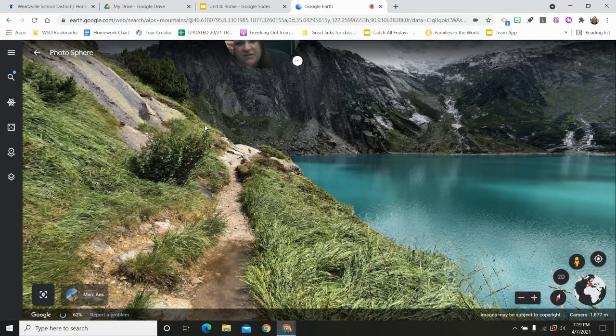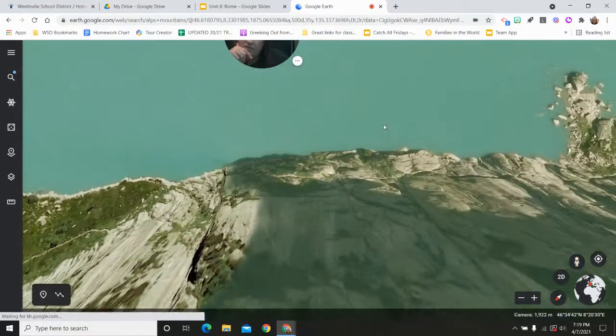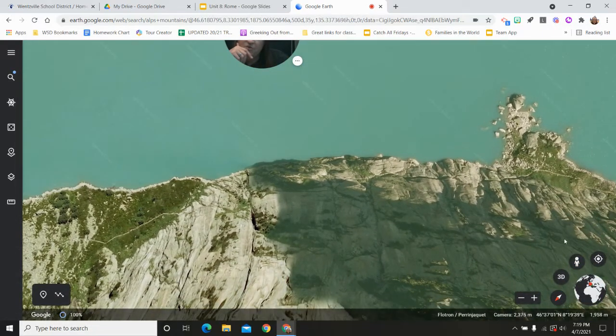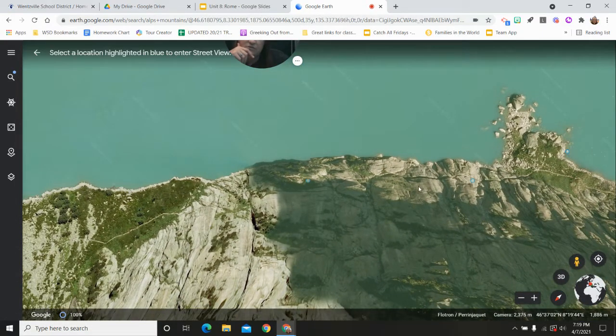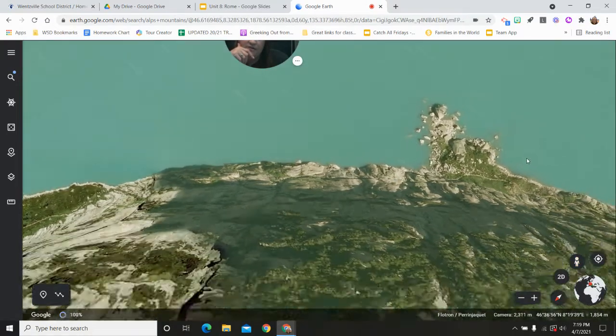And of course, it's not zooming. I want to look more at this. It's so pretty, but you can kind of see how tall these mountains are. I'm having problems with Google today. It's just not working very well. It's such a bummer because it's so pretty. Let's try this one. There's another one here. Try that one too in a second.